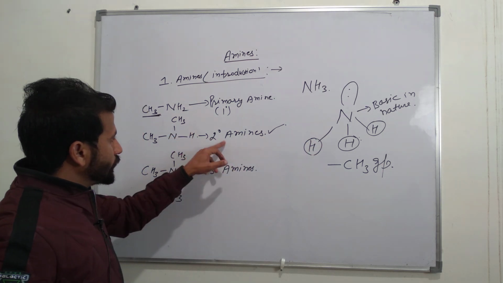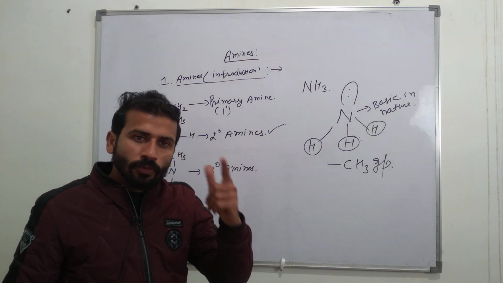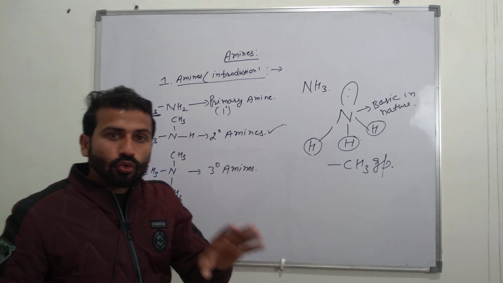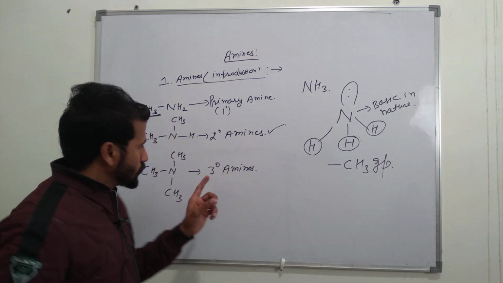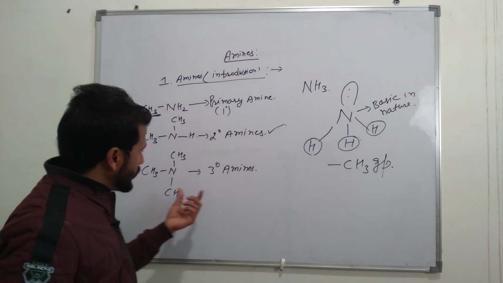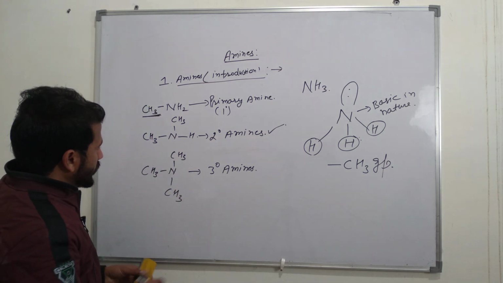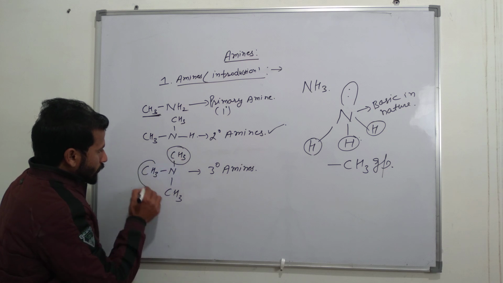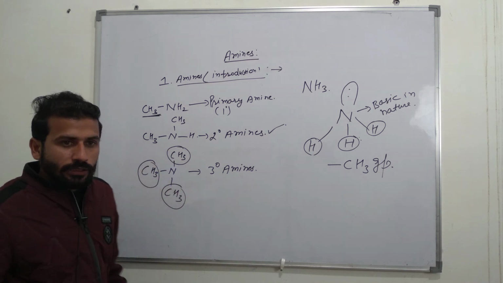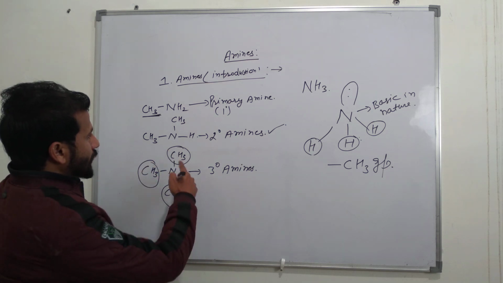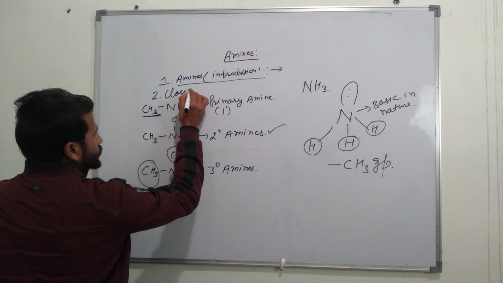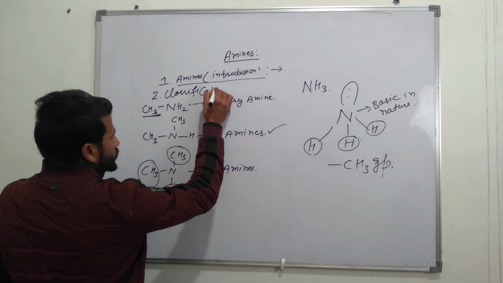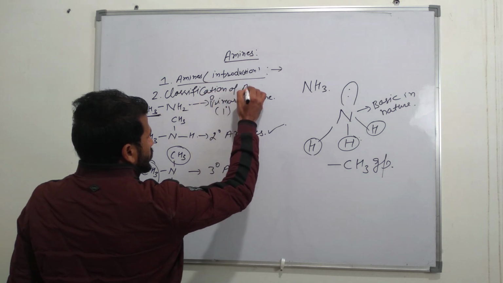And secondary amine, when two hydrogen atoms of the ammonia have been replaced by two CH3 groups. And the last one is tertiary amine, when all of the hydrogens have been replaced by three CH3 groups. This is the classification of amines.